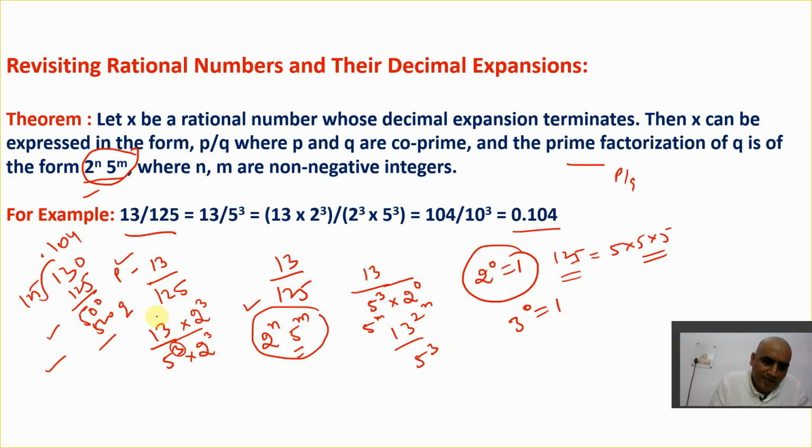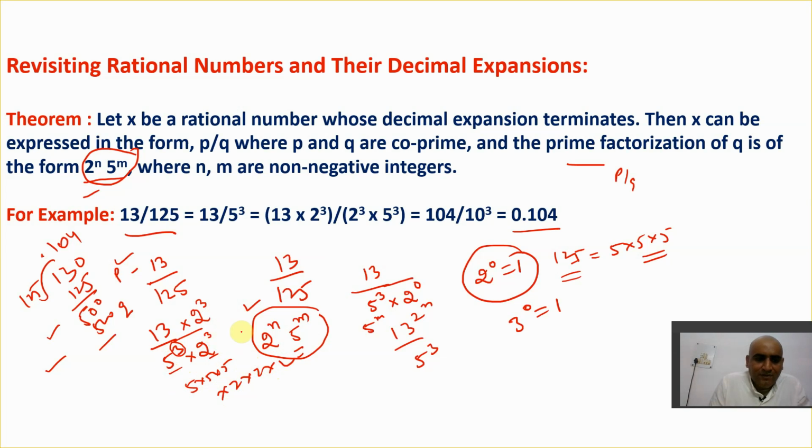Because if I cut, it becomes the same equation. So what I have done is check the maximum power of 5, then on the basis of that I use the same power for 2, which was not present earlier. So I have to multiply in the numerator also if I use it in the denominator. Now the powers of 5 and 2 have become the same, because now 5 cubed and 2 cubed are in the denominator, as the powers are 3.